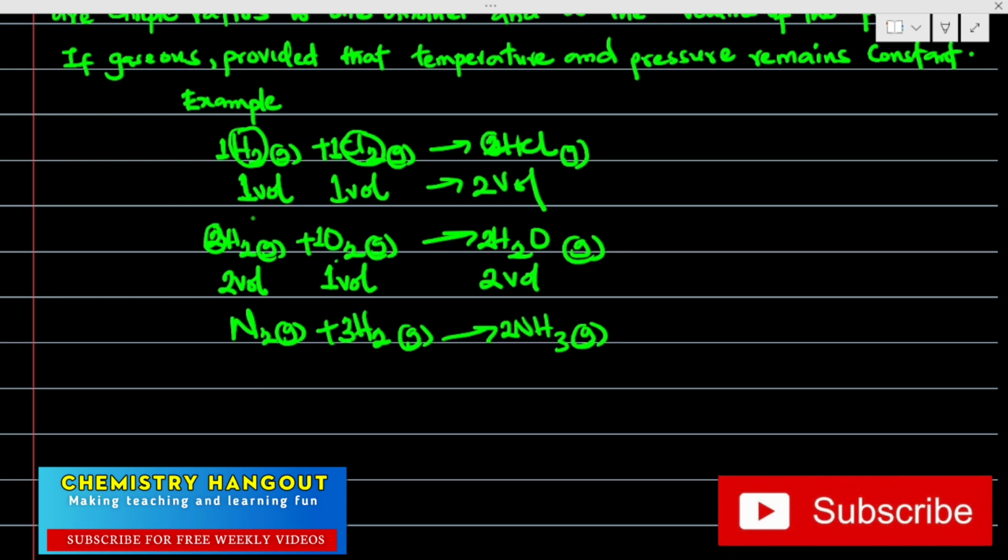The volume ratio now will be 1 to 3 to 2. So they are reacting in 1 volume, 3 volumes, and 2 volumes. I want to believe this is very clear.